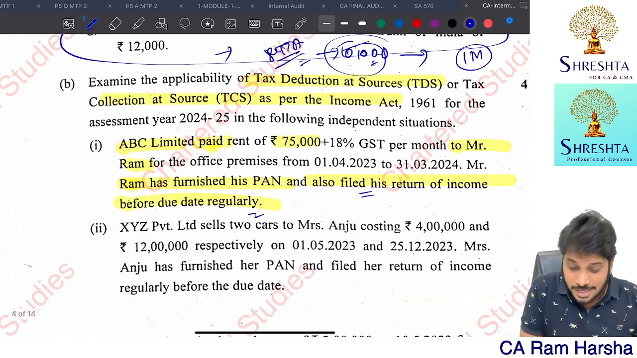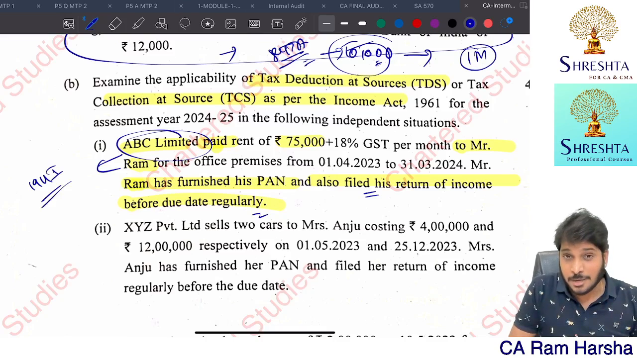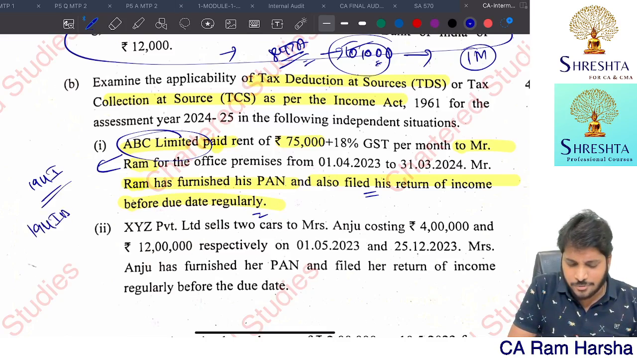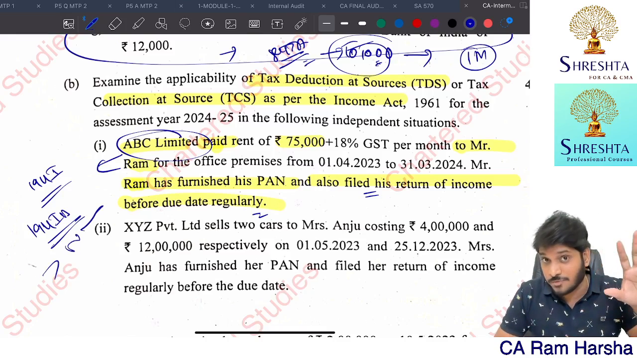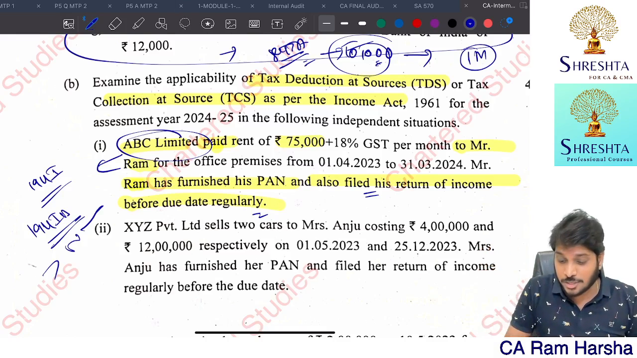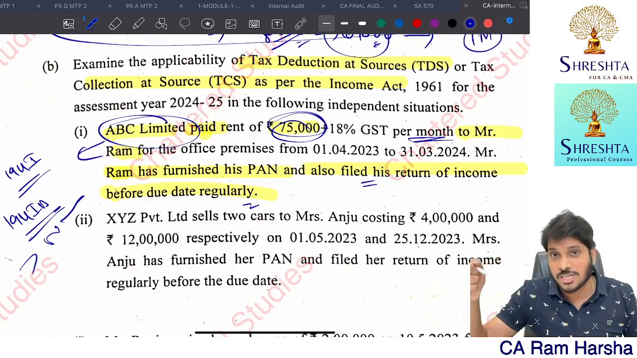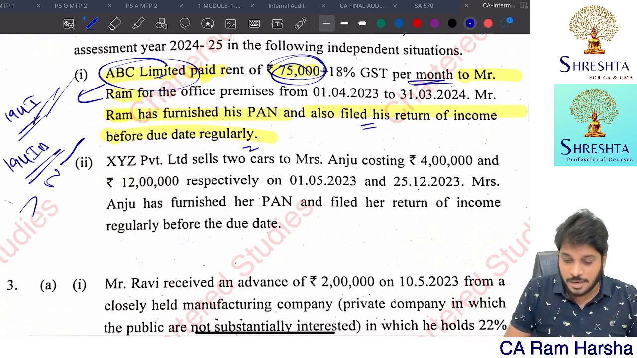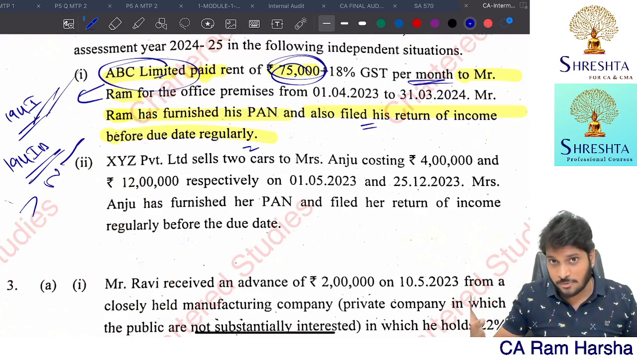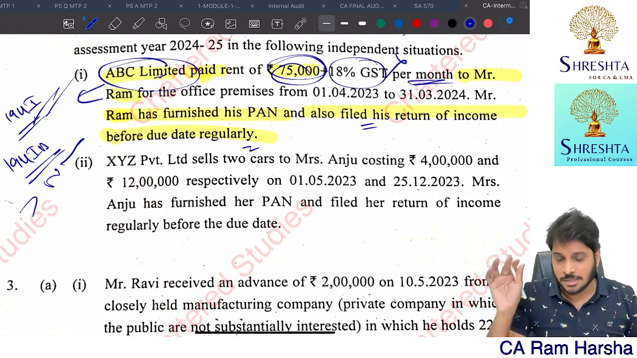By the way, the payer is a company. 194I only is applicable. There is a chance that students might take 194IB provision, where more than 50,000 rupees they are paying. No, that provision will not apply. That is applicable for individual or HUF. The moment they see 75,000 per month, there is a chance that 50,000 provision they'll apply. That's wrong. It's company which is paying. So 194I itself is applicable, since yearly rent paid is more than 2,40,000. On GST component, no need to deduct TDS, that we all know.